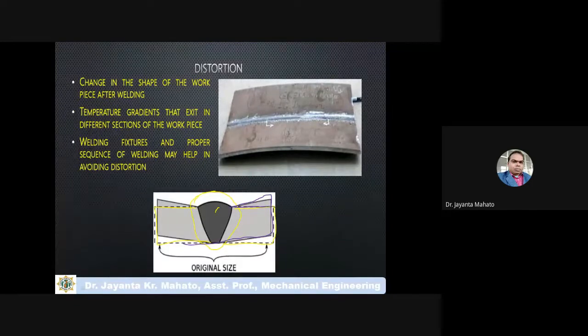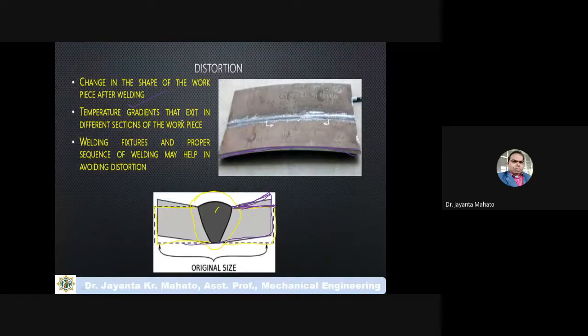Actually the material is like that, and after welding the material will distort like that. See, this type of bending may occur after welding. This is due to surface tension and compression, a change in the shape of the workpiece after welding, and a temperature gradient across different sections of the workpiece.